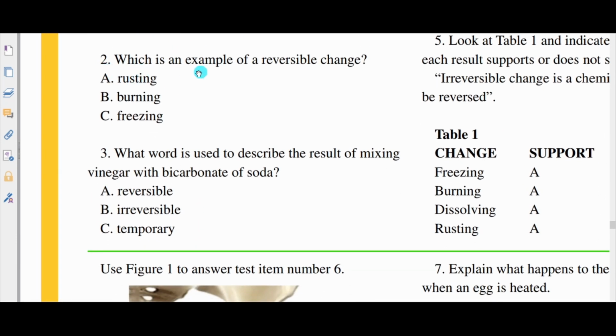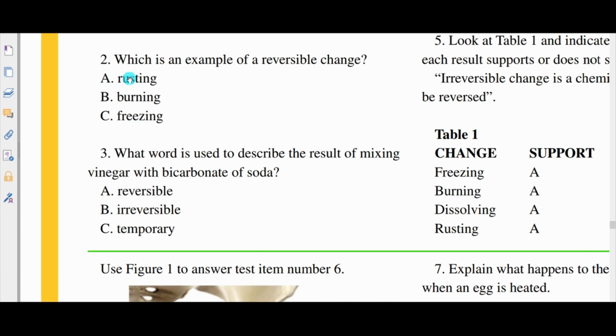Number 2, which is an example of a reversible change? Rusting, burning, freezing. For this, we would want to go with freezing. So we have water, and we can get it into its solid state, ice, by freezing. And then when it melts, it goes back to the liquid state. Nothing has changed except for the state. In one form, it's solid, and in another form, it's liquid.